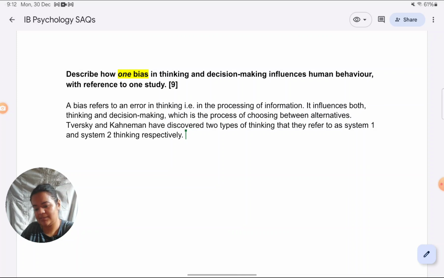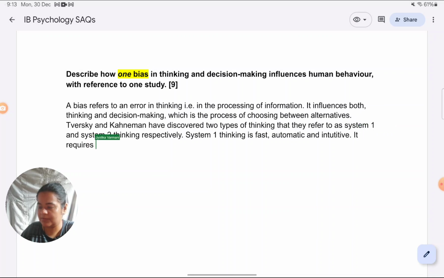Then I would talk about system 1 thinking, again not too much, because after all the answer is on bias, not on the two types of thinking, but a little more at leisure compared to what I had explained in the previous answer, because there I just wanted to leave room for the study. So system 1 thinking is fast, automatic, and intuitive. It requires minimal cognitive effort but is highly prone to cognitive errors and biases.